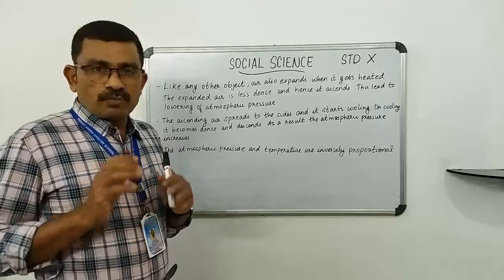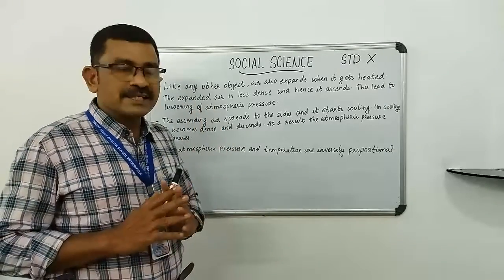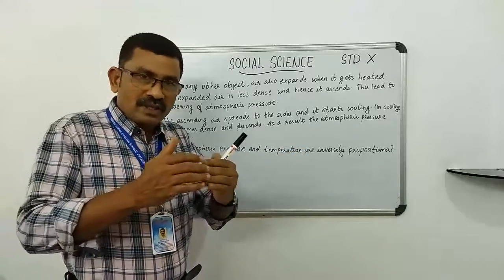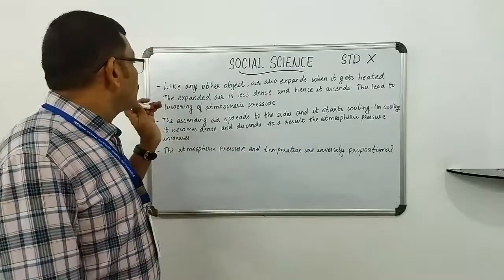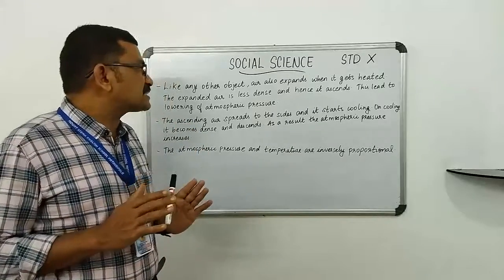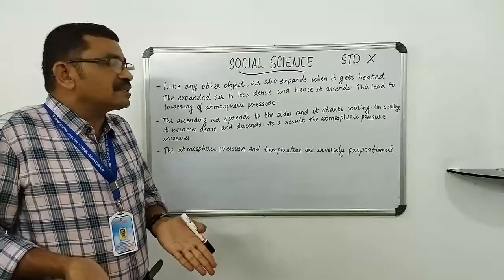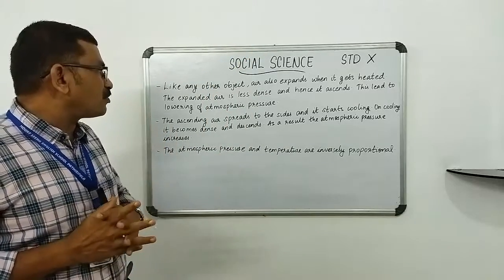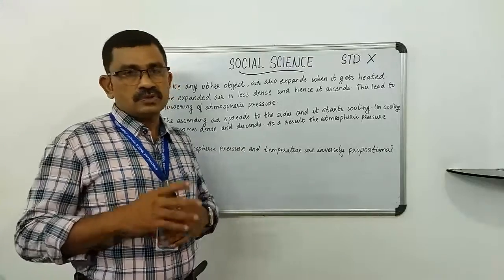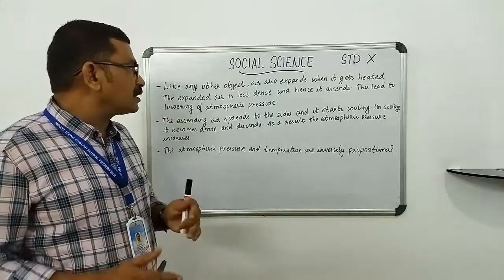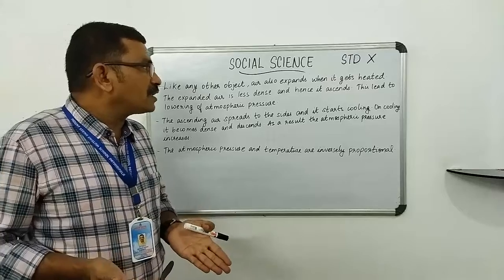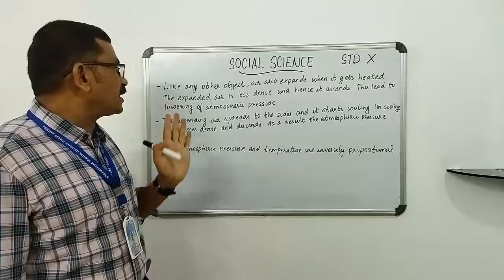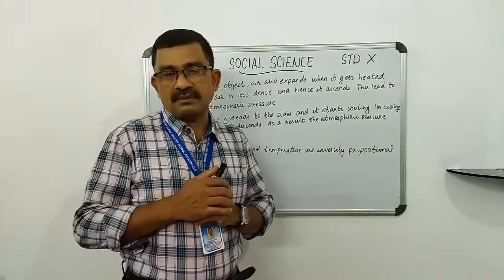Like any other objects, air also expands when it gets heated. The expanded air is less dense and hence it ascends. This leads to lowering of atmospheric pressure.